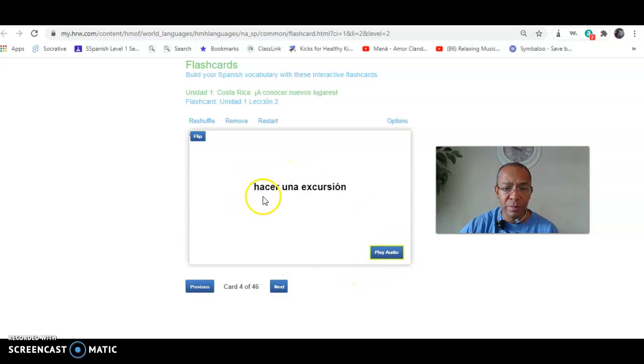Hacer una excursión. Hacer is the verb to do or to make. Una excursión. If you translate that word by word, excursion. What's an excursion in English? Excursión in Spanish would be? Hacer una excursión. Trip, right? To go on a day trip. Excursión.